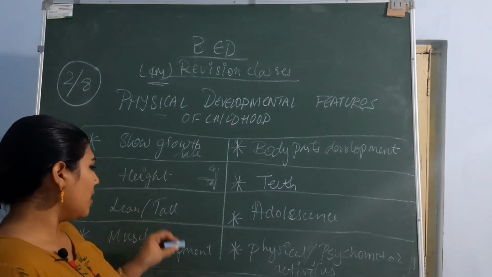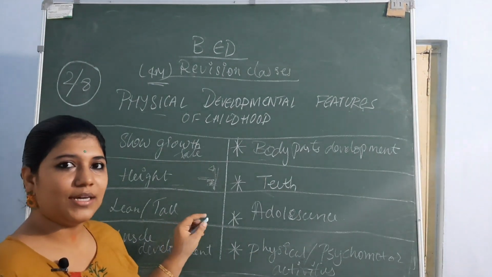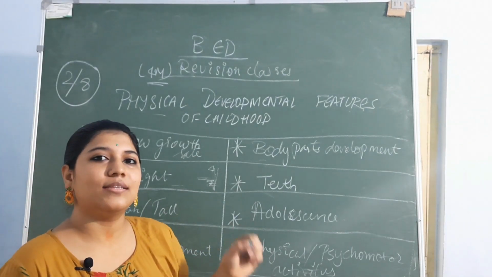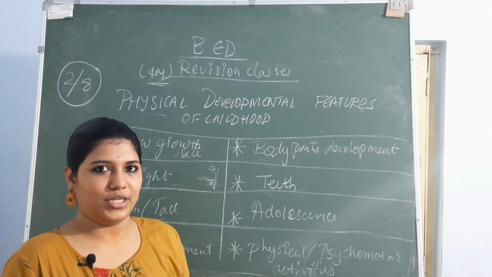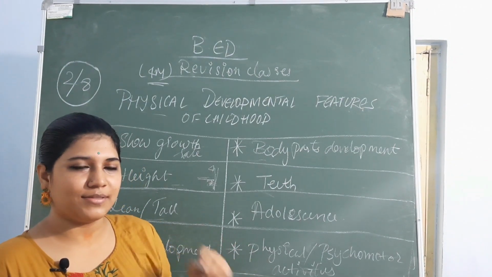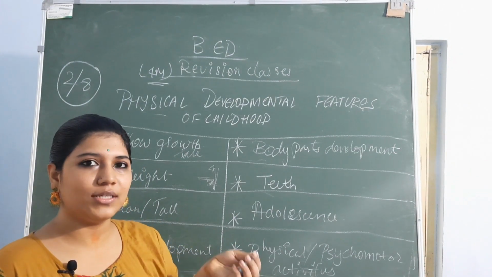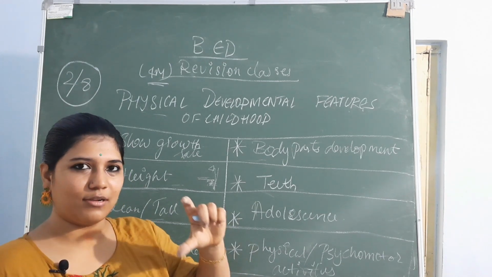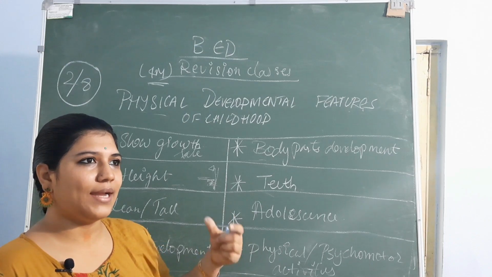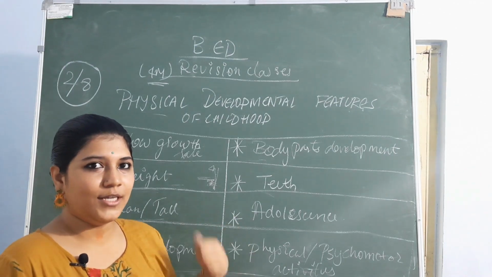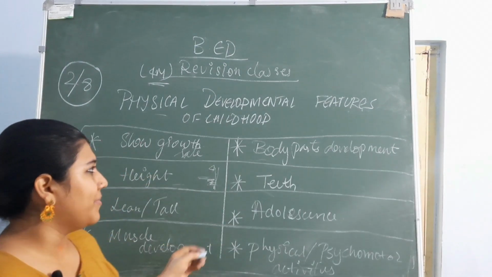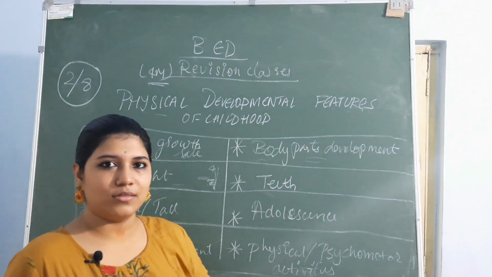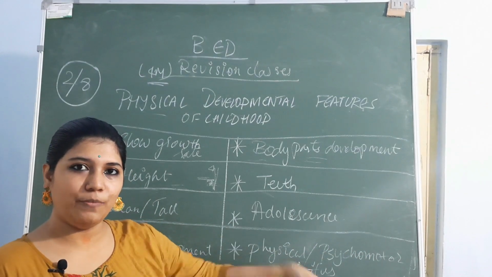And muscle development. Here muscle tissues of that child will increase, and that will help in muscle coordination. So they have good muscle power, at least to hold a weighty thing in their hand, like handling a glass of water or a coffee mug. Then body parts development, even their arms and legs grow lengthier and bigger.